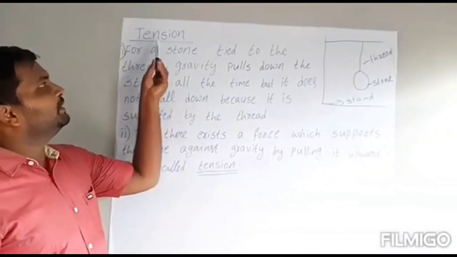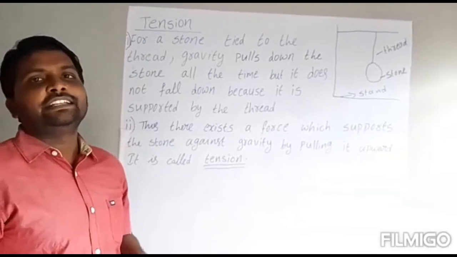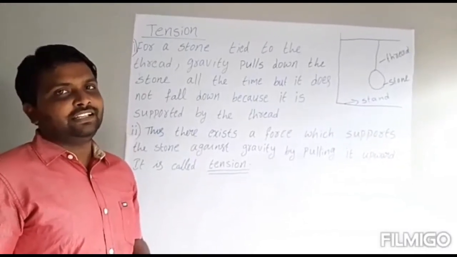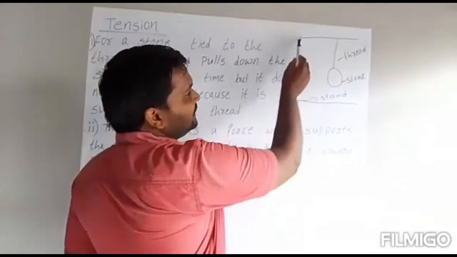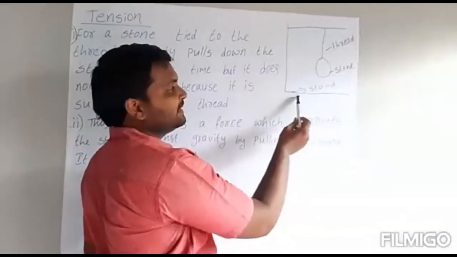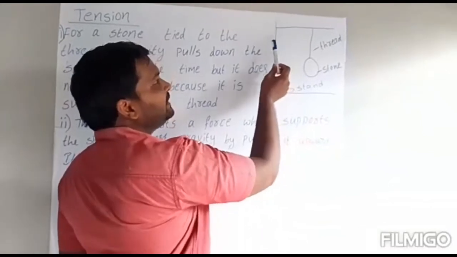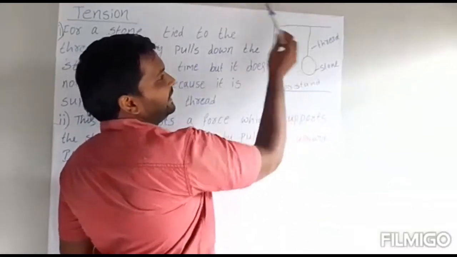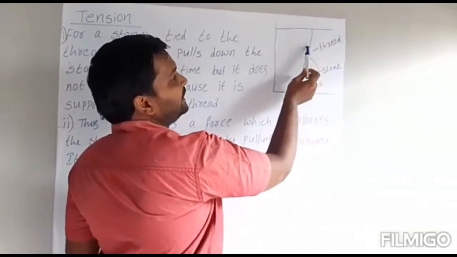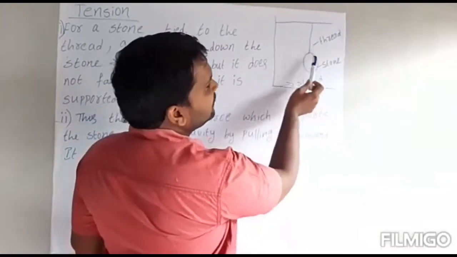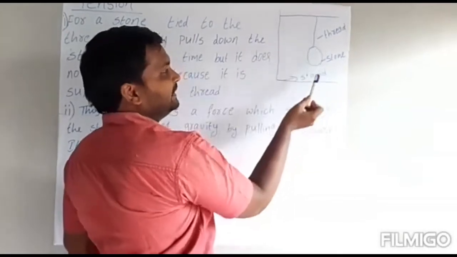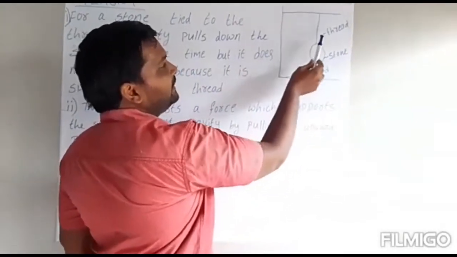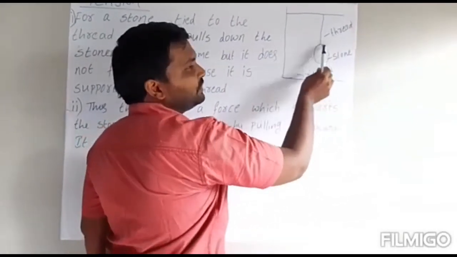Now we will discuss what tension is. It is one of the topics in your lesson. See here, I have taken one stand. You just take one iron stand. To this iron stand, you attach one thread. To this thread, you tie one stone. This is useful for you to understand tension. This is the stand, this is the thread and this is the stone.